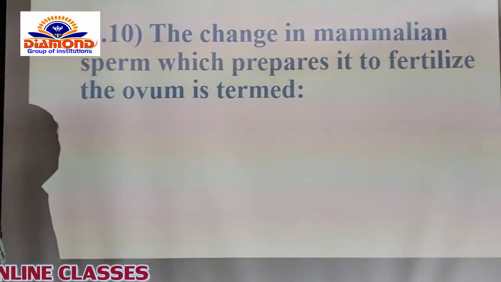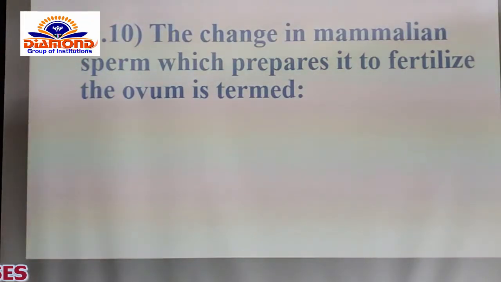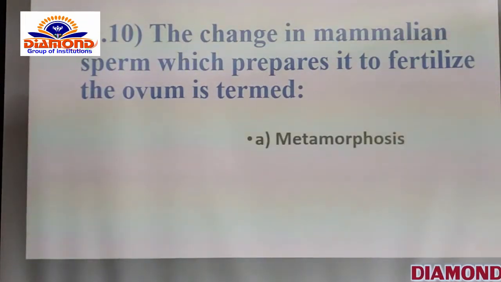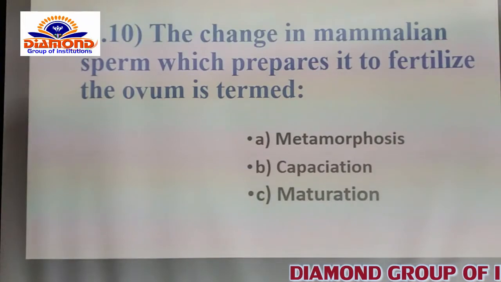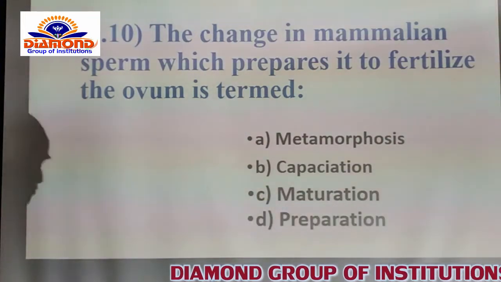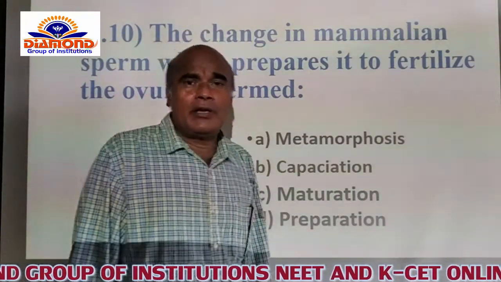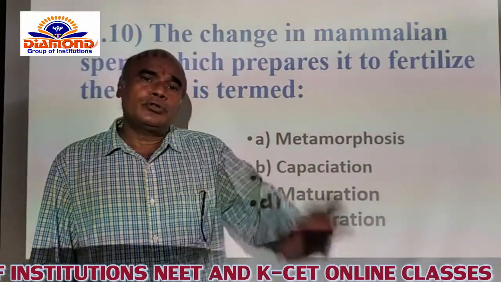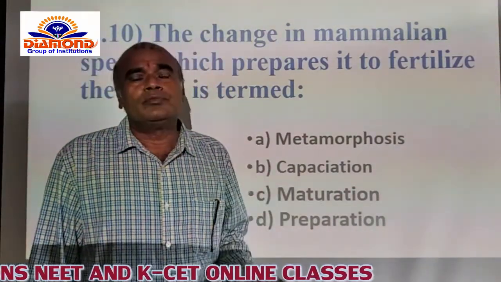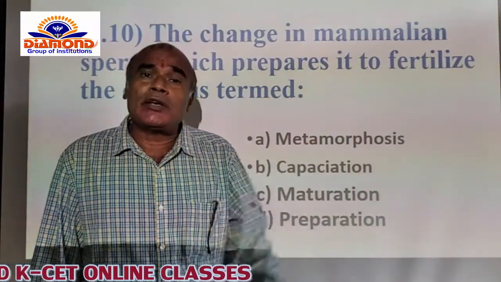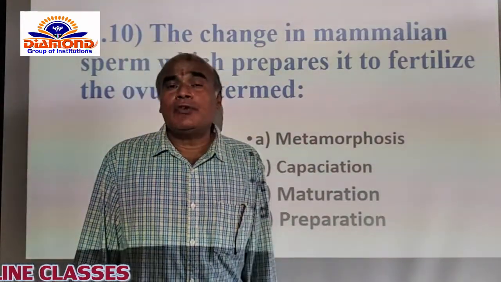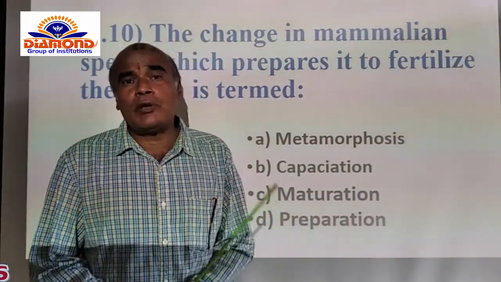Next question: the change in the mammalian sperm which prepares it to fertilize the ovum is... So what do you mean by that? It is when the sperm is preparing itself to fertilize the ovum, whatever changes take place in the nature and functional activity of the sperm.